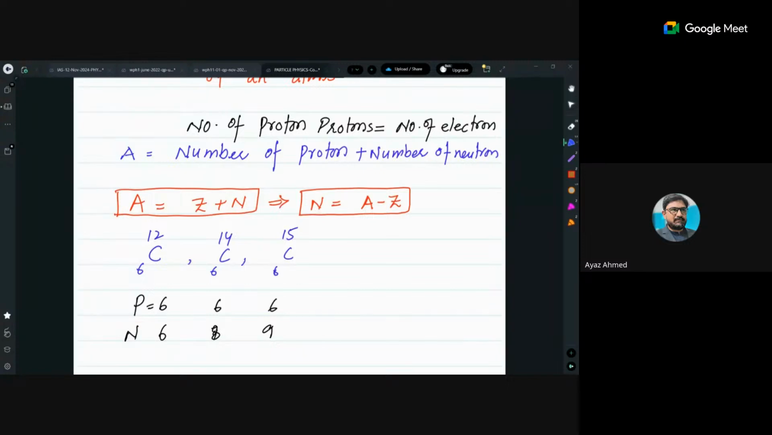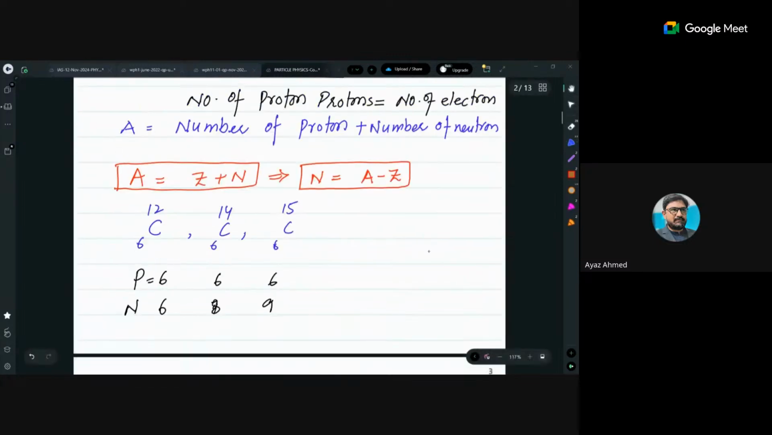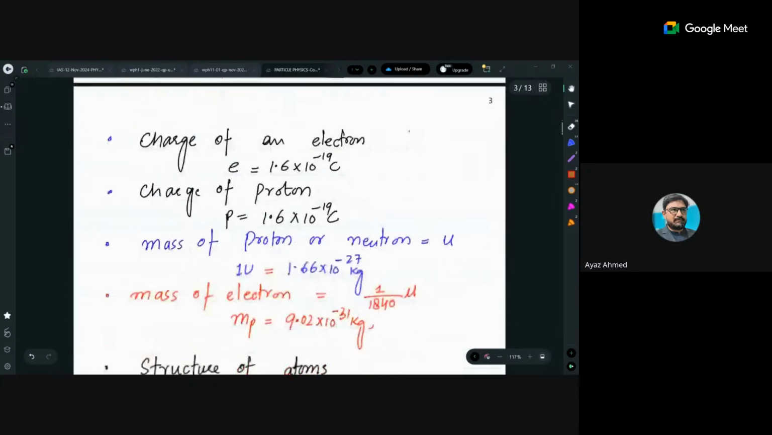So there are several atoms of the elements which have the same number of protons but different numbers of neutrons. That leads to the idea of isotopes. So I will move forward: in all these, if you subtract Z from A, you will get the number of neutrons. So in this way, I have extracted all of that.